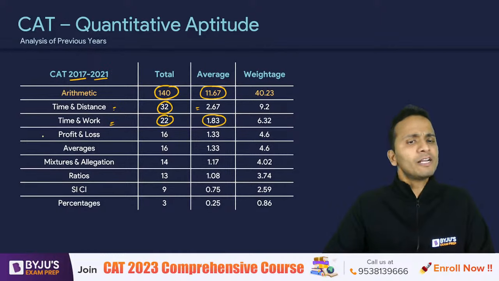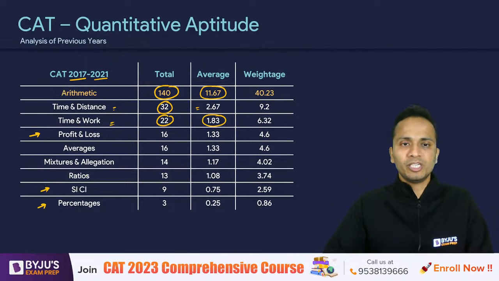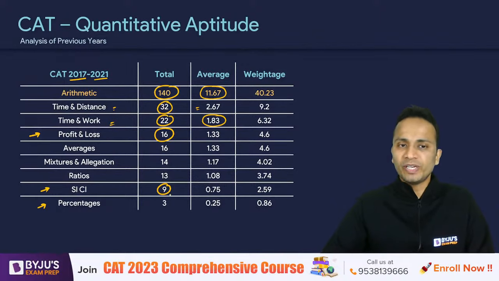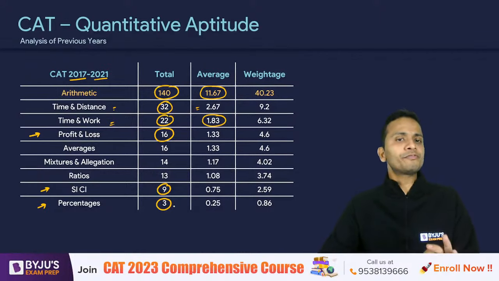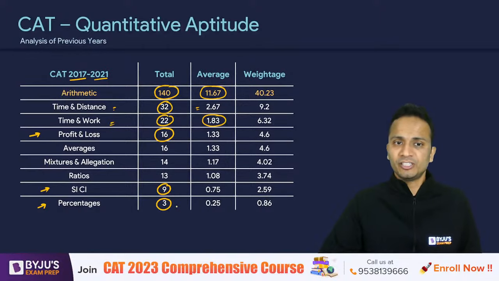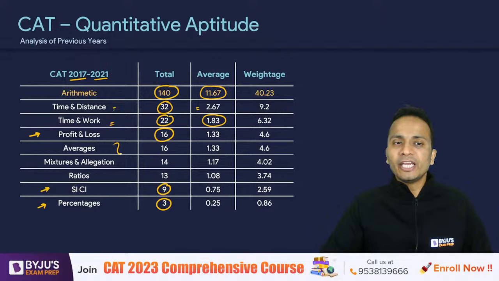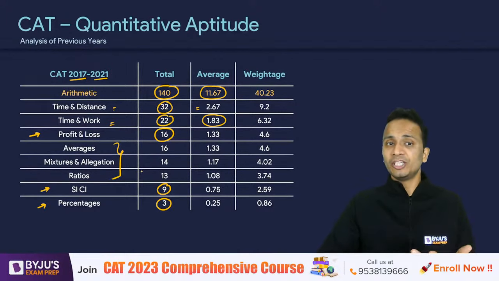Okay, now if I club all the topics related to percentages together, so profit and loss, simple interest, compound interest, and percentages, these areas, so 16 plus 9 is 25, plus 3 is 28. So a total of 28 questions have appeared from percentages and its applications. All right, fine.